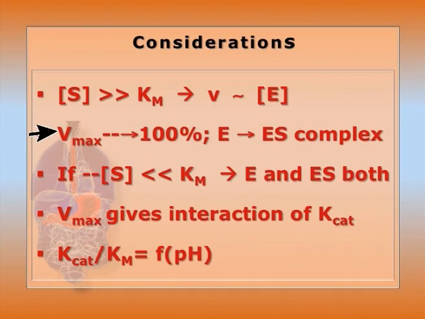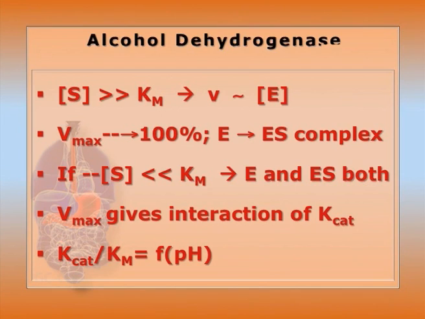If the maximum velocity Vmax is 100%, then all the enzyme E is converted to ES, the enzyme-substrate complex. If the concentration of substrate S is very much less than Km, the Michaelis constant, then the presence of both E and the enzyme-substrate complex ES can be observed. Vmax gives the interaction of Kcat, the rate constant for catalysis, and Kcat by Km is a function of pH.